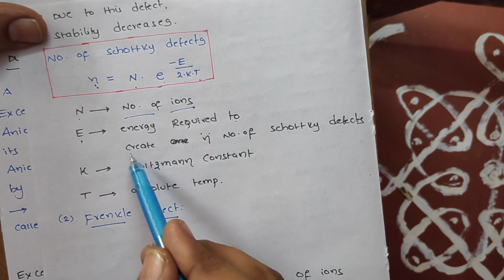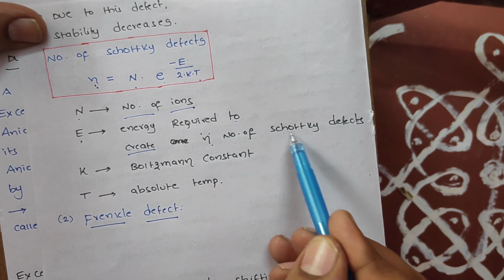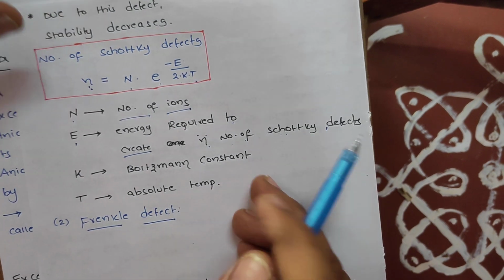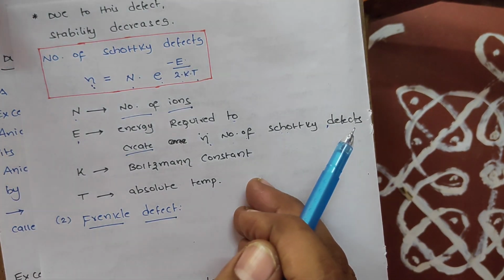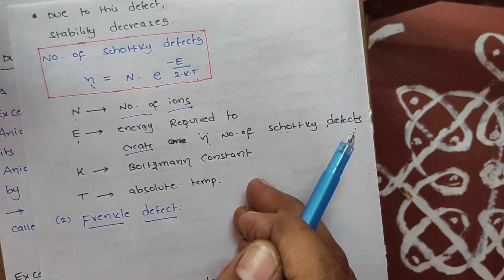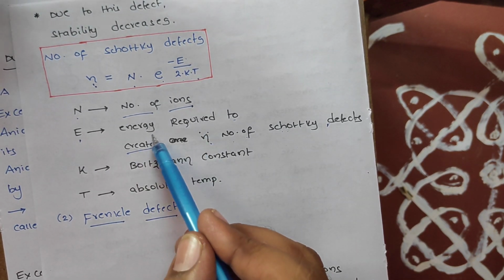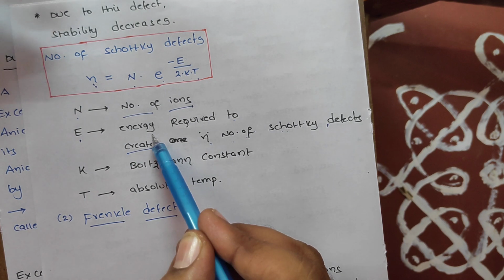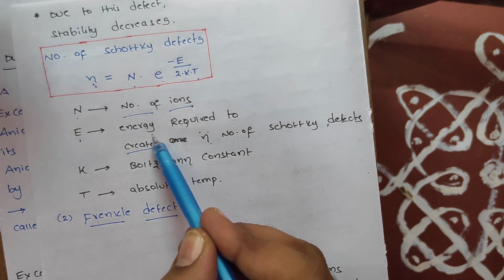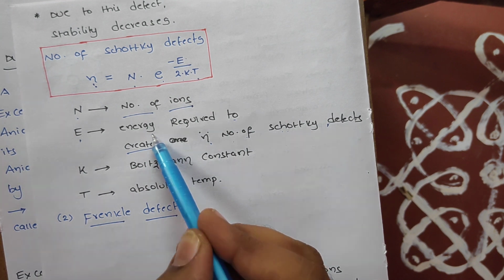The energy required to create n number of Schottky defects, because we supply some energy by heating, and that energy makes a Schottky defect by creating vacant positions in the crystal lattice.